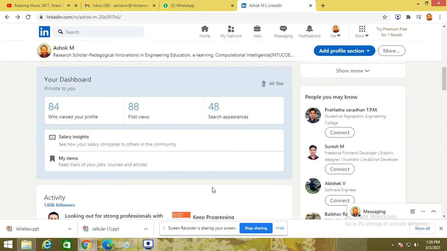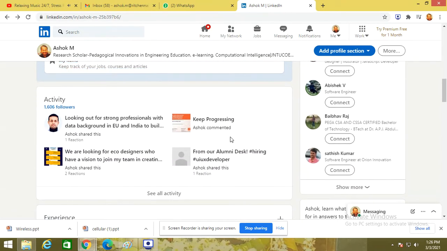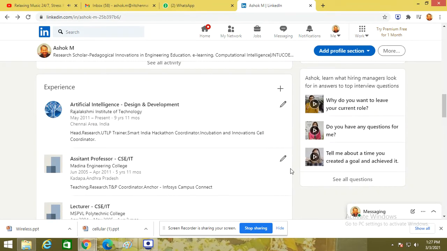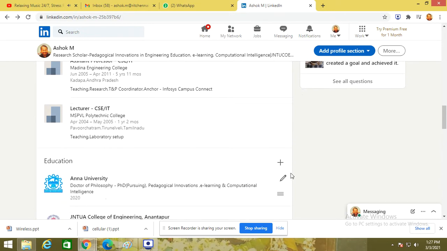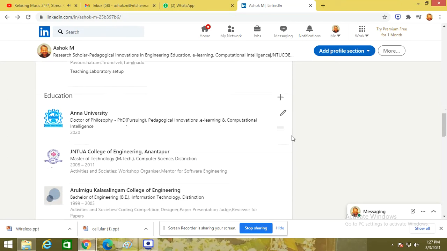So this could be the dashboard. These are all statistics collected by LinkedIn itself, and the activity. What you are going to post in the environment will be reflected here as a summary. Okay, so it's about experience. I think this won't be applicable for students nowadays, but if you are working anywhere else part time, you can mention it over here, but you have to mention it very carefully.